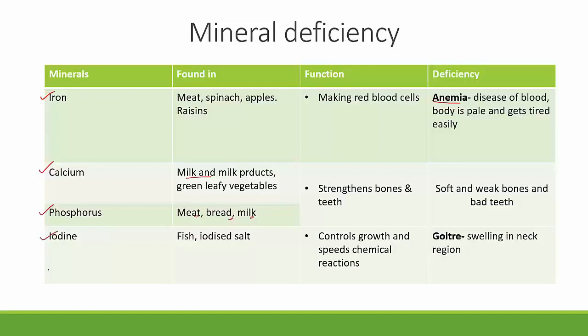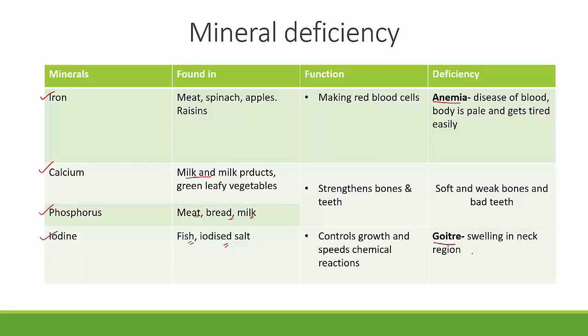The last one is iodine. Iodine is found in fish and iodized salt. There's no other food article which has enough iodine that we can consume. The main function of iodine is that it controls the growth and speed of chemical reactions in our body. And when you have deficiency of iodine, you suffer from a disease called goiter. Goiter is nothing but swelling in the neck region.